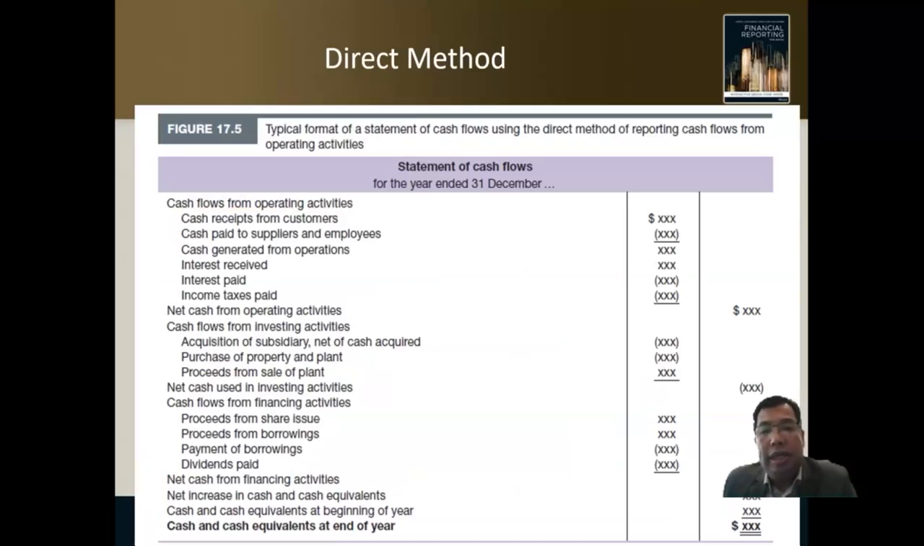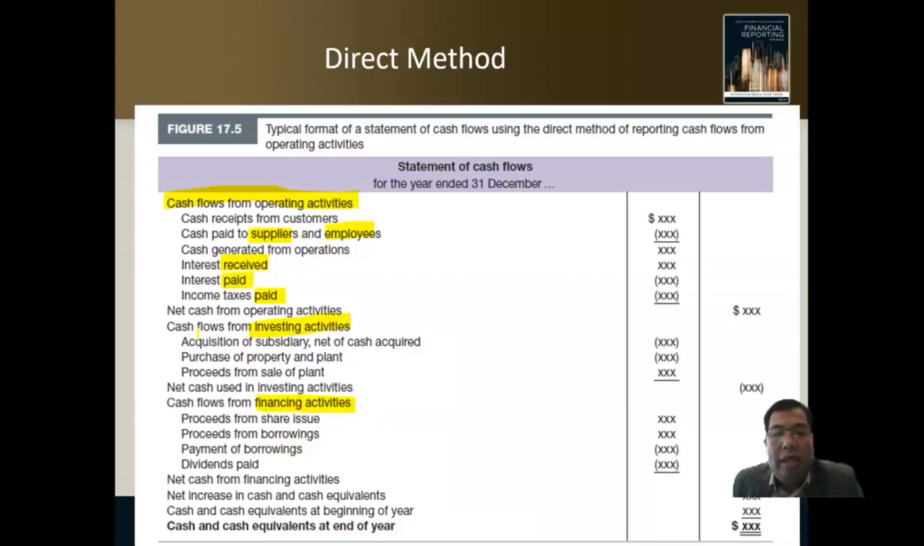Okay. This is just another example. As I mentioned, we have two methods. The first one is direct method. So in direct method, we also have three main activities, but the term here, cash from operating, from investing, and from financing. But the amount of the items here is a bit different. We have cash received from customer, how much you pay your supplier, how much you pay your employees, how much is the interest paid, the income tax paid. So it's more straightforward, it's direct.